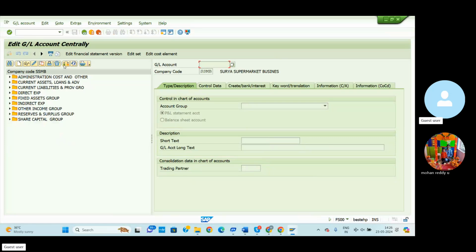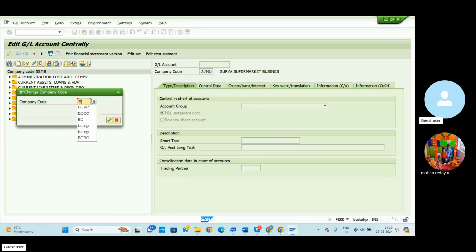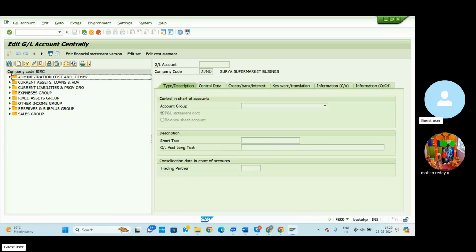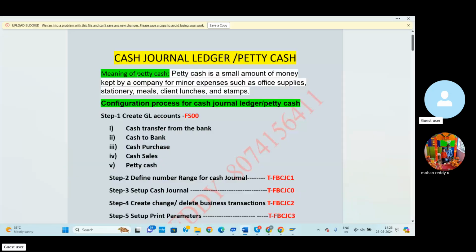Here we can select the company code. Our company code is BARC. Select company code, then enter, continue. Then automatically the company code will be displayed. Now we can create one by one the below mentioned GL accounts. First one, cash transfer from the bank. Cash transfer from the bank comes under the current assets. So simply here we can mention CS, or else we can mention current assets. Cash to bank also current assets.